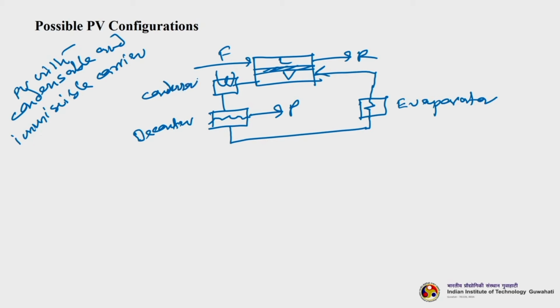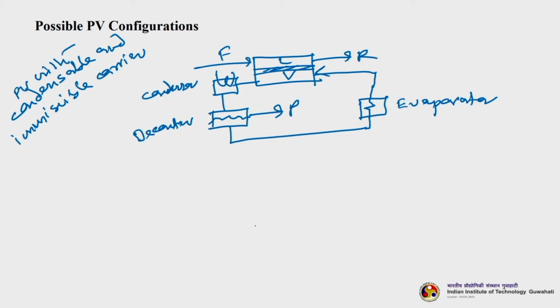So, what is extra you can see here? So, here the condenser is actually condensing the liquid, that it goes to a decanter, and then that liquid is being evaporated and again recycled back. So, that is your carrier. Okay. So, it is a condensable and immiscible carrier.